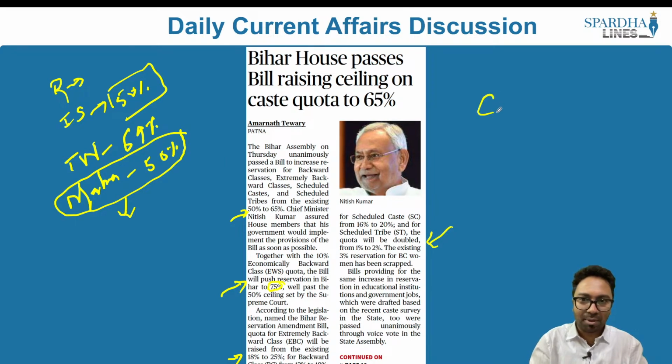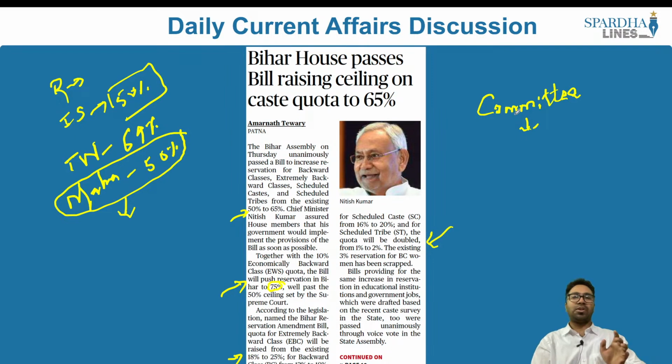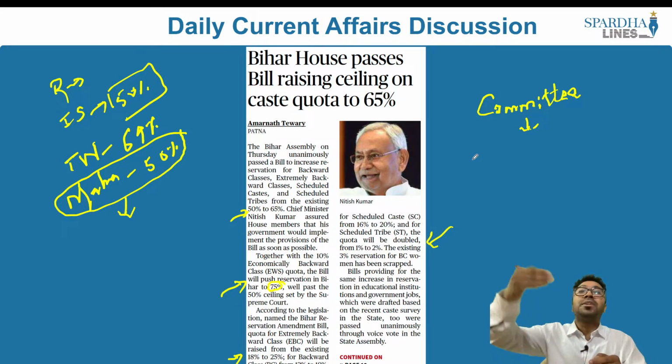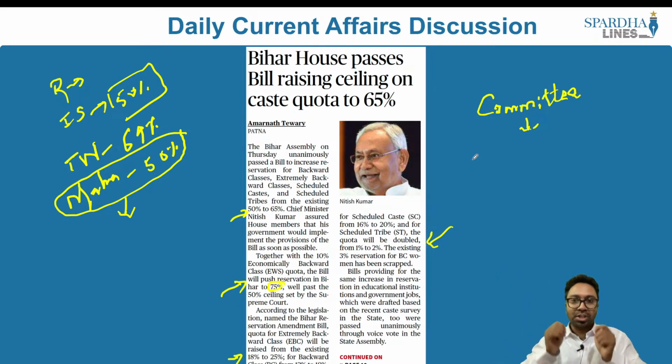This particular committee will look at a couple of issues and areas in that state. Let's say, for example, when it comes to the Maratha community, a committee was supposed to be appointed. Yes, this committee was appointed in the state of Maharashtra, and after its appointment, this committee looked at multiple things. One, whether this particular community is represented in the government, whether they have the representation, and whether they are really socially backward, so whether they have to be provided this reservation to upskill themselves and also provide the representation in the government.